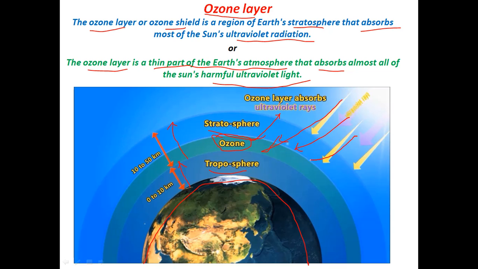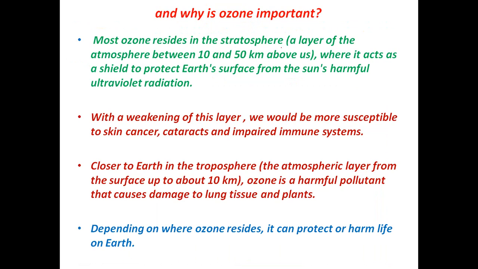Ozone is present naturally in the stratosphere, and some ozone is present in the troposphere as well, which comes from man-made sources. So why is ozone important? Because it protects us from harmful ultraviolet radiation.